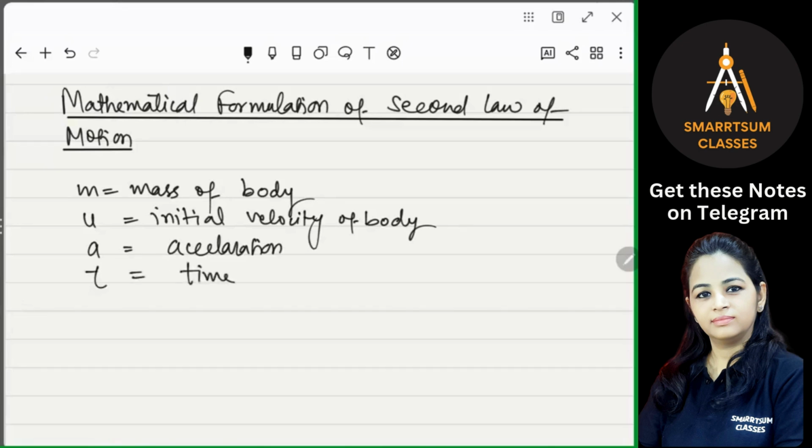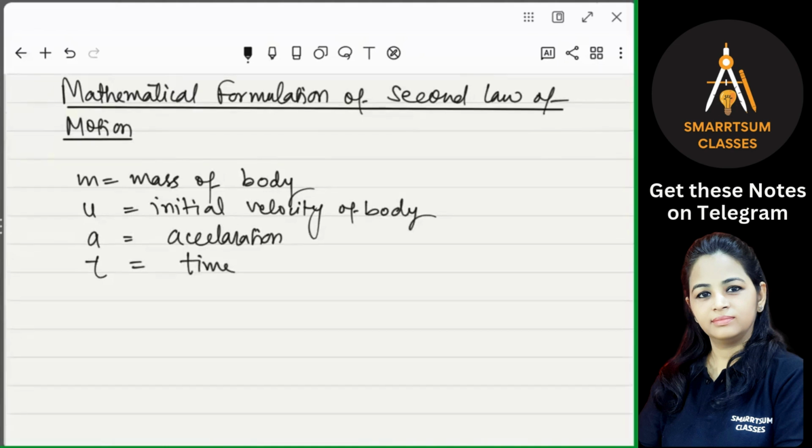T is time. And since it is accelerating, its final velocity will be different. So suppose v is the final velocity. Right? So what is going on here? There is a body of mass m moving at initial velocity u, accelerating uniformly with an acceleration a for time t, so that the final velocity changes to v.